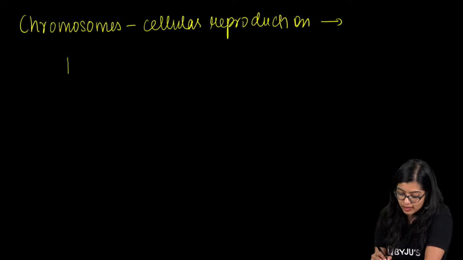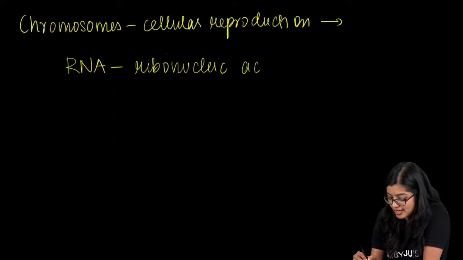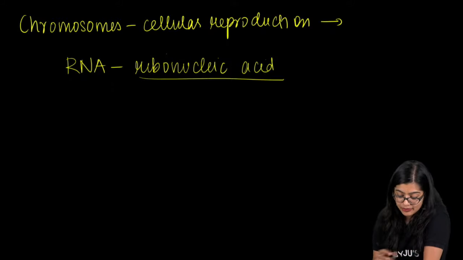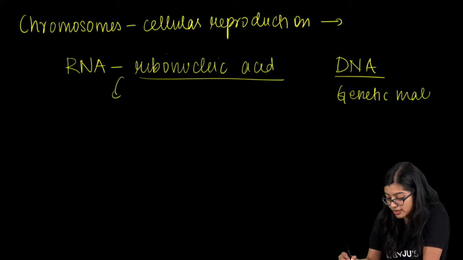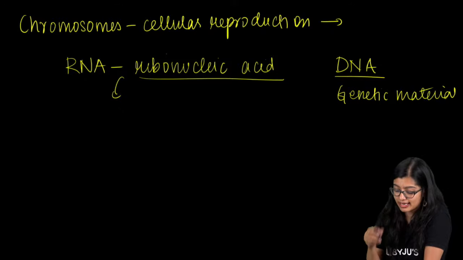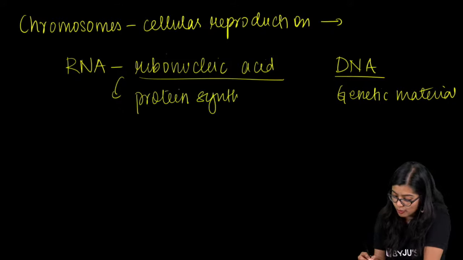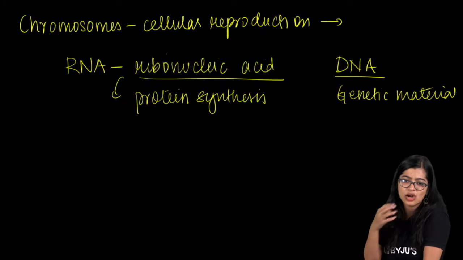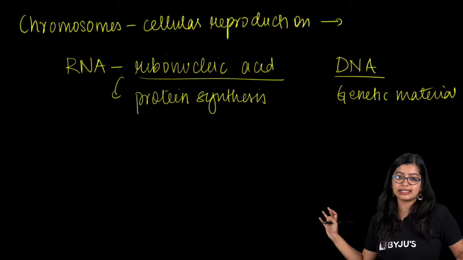Now, another thing all of you are asking me is, ma'am, what is RNA? RNA is ribonucleic acid, all right? Now, if you look at DNA, DNA is our genetic material and controls all the functioning. While RNA is mainly responsible for protein synthesis and carries out various other functioning, right? So this is the main role. Are we clear with this?